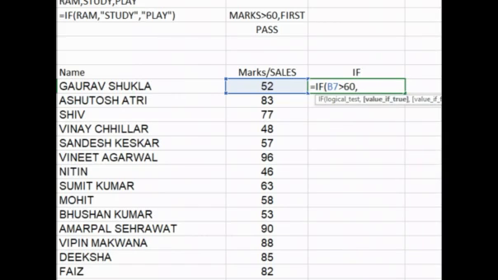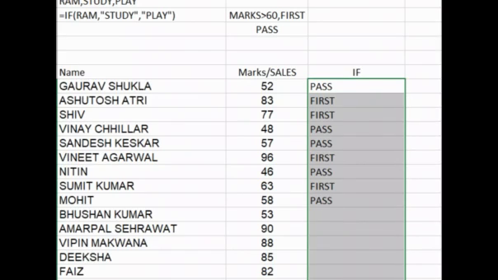Then comma, the first result, that is first. So we need to write here "first". हम यहाँ लिखते हैं first, then comma, second comma, that means otherwise. इसका मतलब होता है otherwise. तो पहला या तो first होगा, otherwise pass होगा. So if we are talking about pass, then we will write here "pass" in double quotes as instructed. So now I'm going to click on this button and we will drag it out.